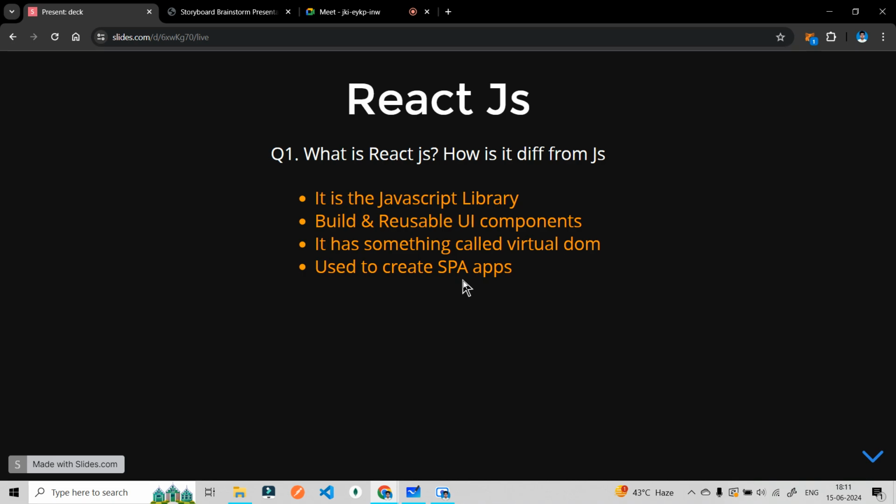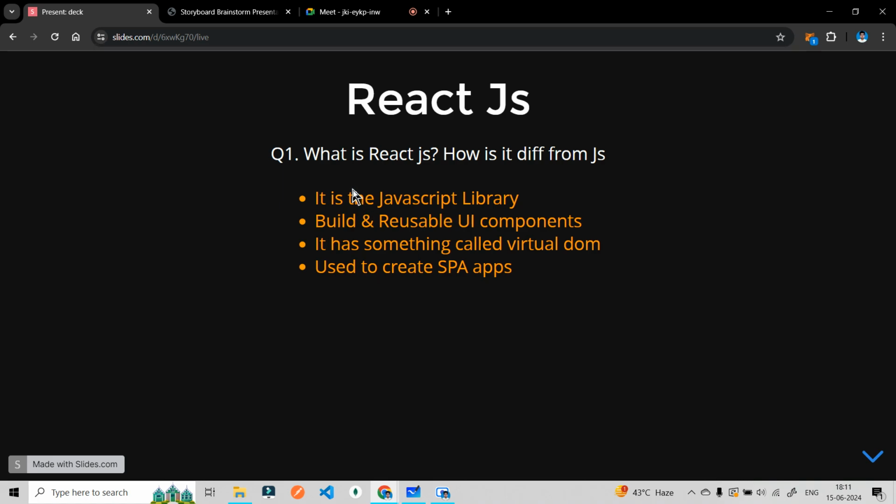We will see the difference and what exactly a single page application is. For now, mug up these things. If you are not understanding right now, don't worry. We will cover each and every point today only.